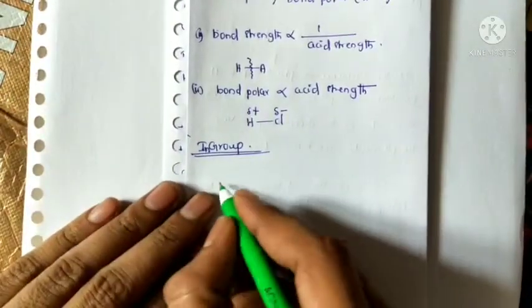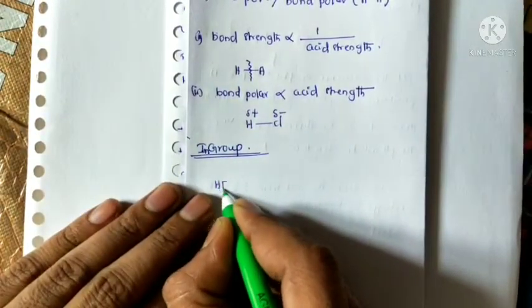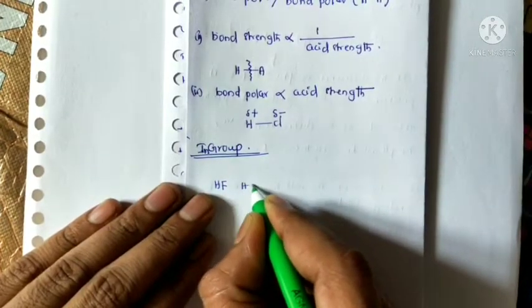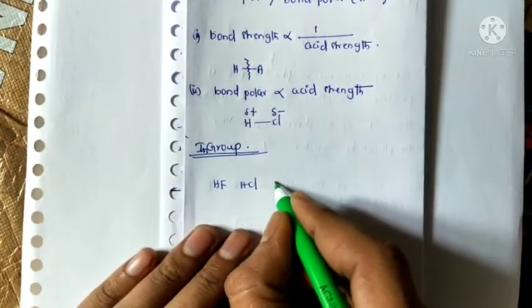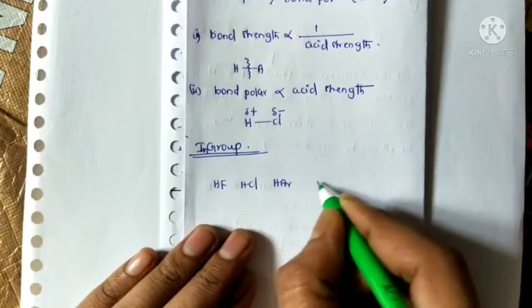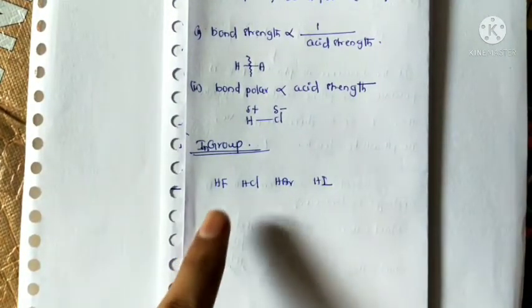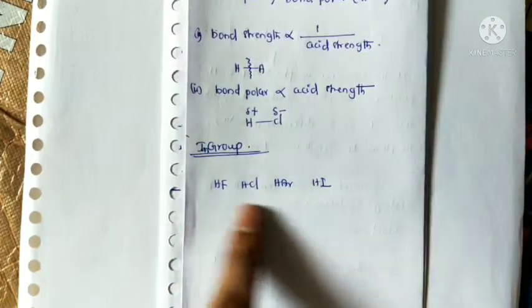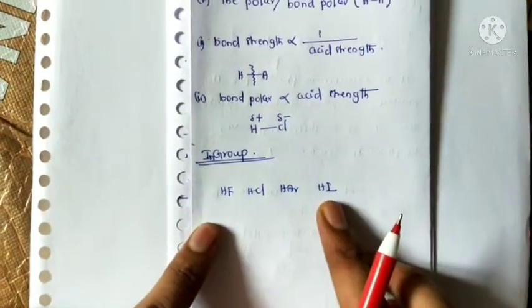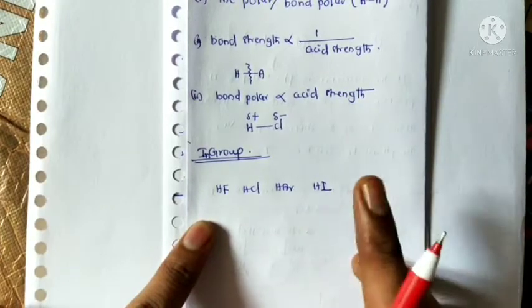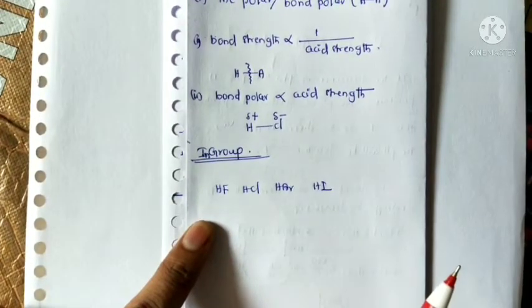For example, hydrogen fluoride, hydrogen chloride, hydrogen bromide, hydrogen iodide are taken. Which one acts as the more acidic?